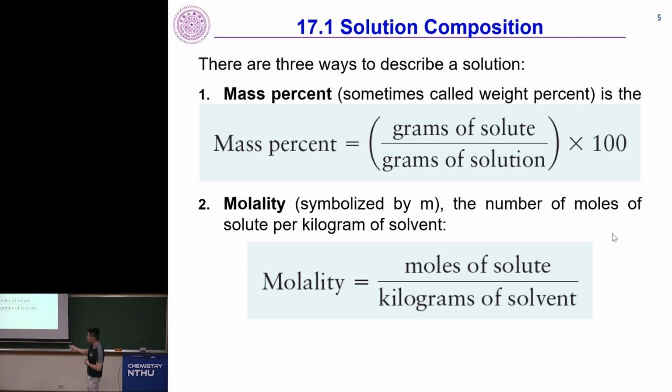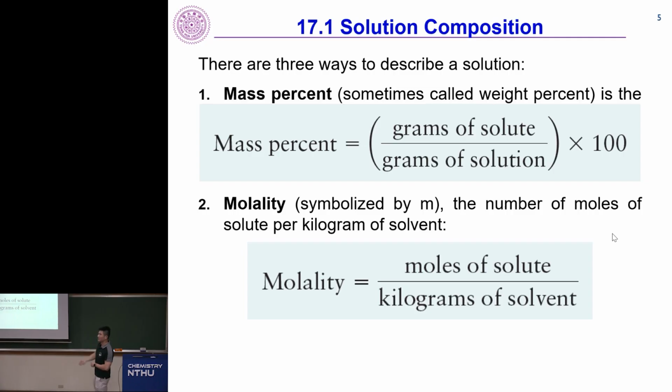The second one is called molality. Notice it's not molarity, it's molality, and the symbol is small m. It's the number of moles of solute per kilogram of solvent. So the difference between molarity and molality is that your denominator is not liters of solvent, it's kilograms of solvent. Why is this important? Because sometimes it's very hard to get volume. It's very easy to put something on the balance and just weigh out the mass, but it's very hard to use graduated glassware to get the volume.